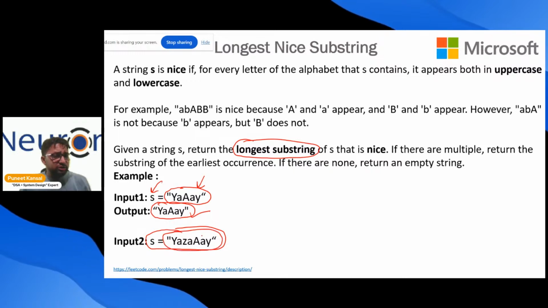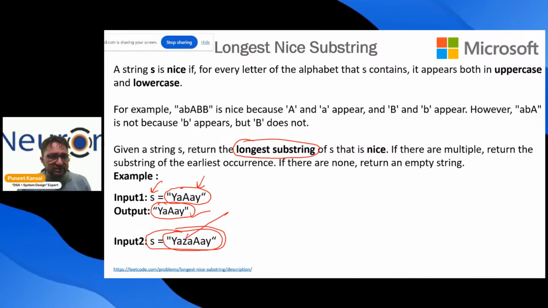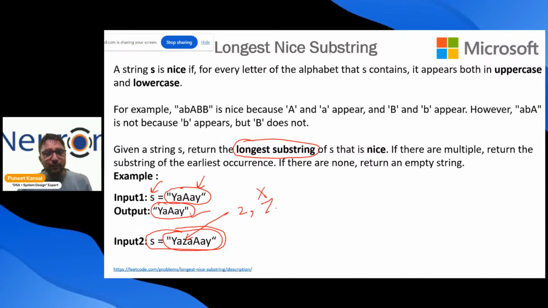Maybe it can also say I'm completely nice, but it is not completely nice. Why? Because you can see that Z is in small case letter, but not in capital case letter. So this complete string is not nice, that is sure.